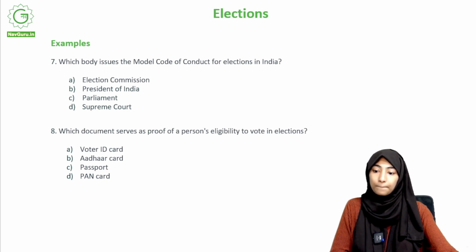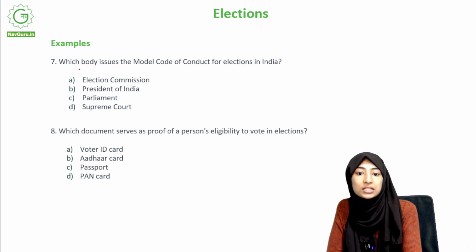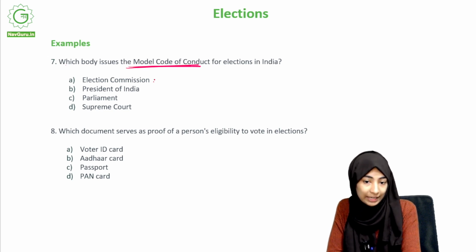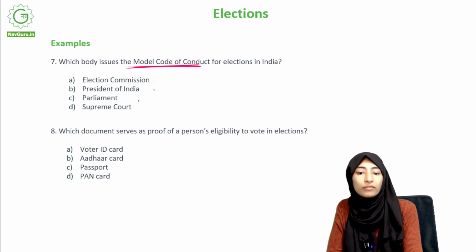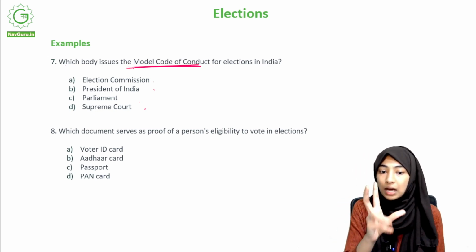Right. Which body issues the model code of conduct for elections in India? Okay, question is, which body issues the model code of conduct? You have the Election Commission, you have the President of India, you have the Parliament, you have the Supreme Court. Once you study this chapter, this answer becomes very easy.